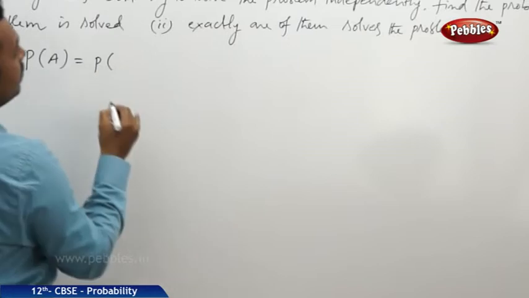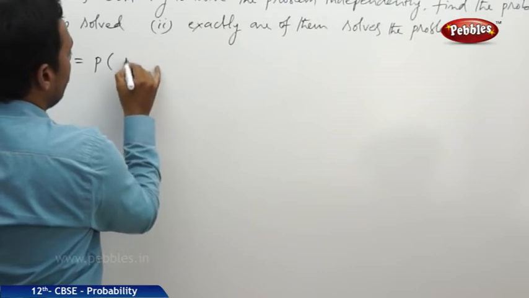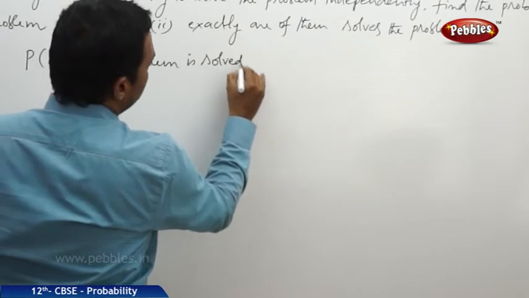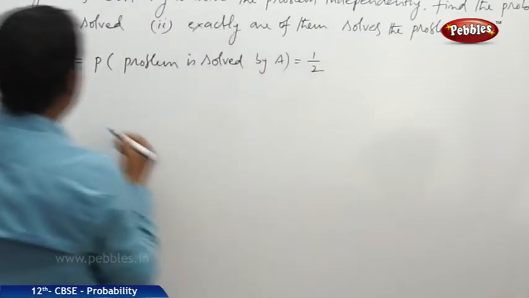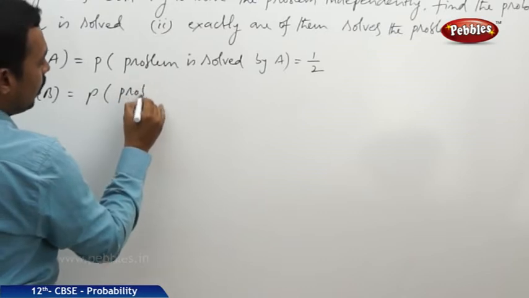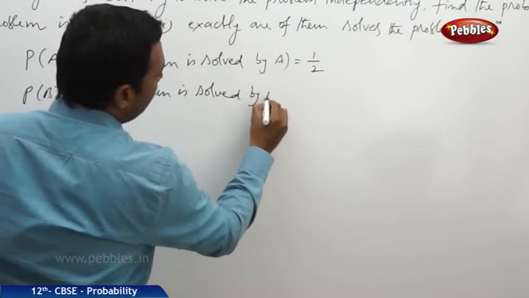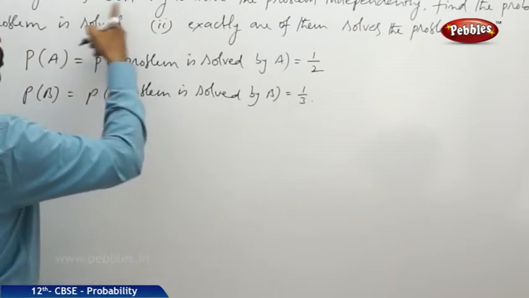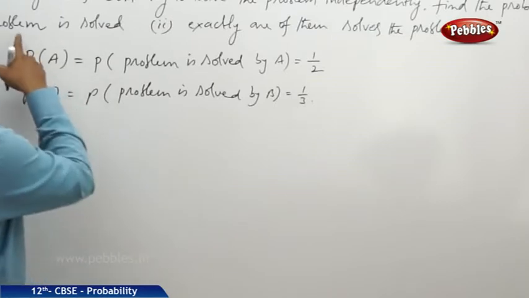the probability that the specified problem is solved by A, that is equal to 1 by 2, and P of B is equal to the probability that the problem is solved by B, that is equal to 1 by 3. Now, if both try the same problem independently, then what is the probability that the problem is solved?